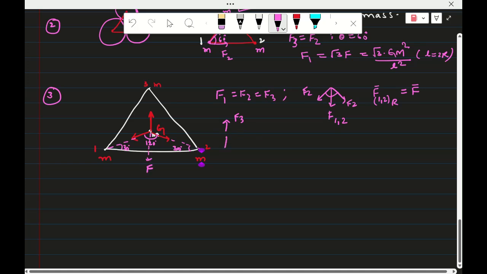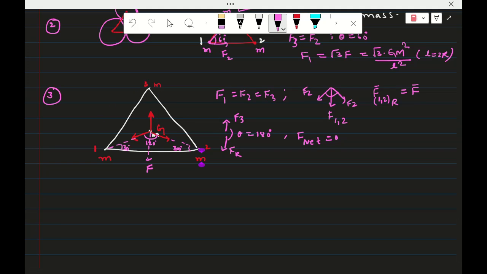Now F3 and the resultant force: the angle between them is equal to 180. So the net force F net is equal to 0. When theta is equal to 180, the resultant is 0. So when equal masses are at the corners of a square, a hexagon, or any polygon, then at the centroid, when there is a test mass, the force is 0 inside. So there is no doubt at all.